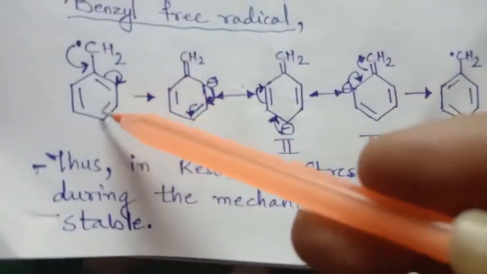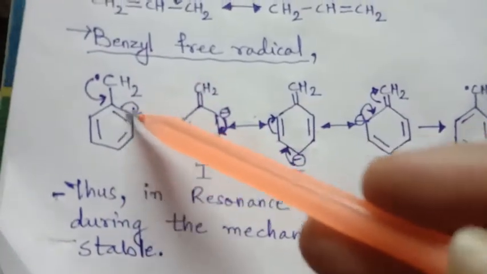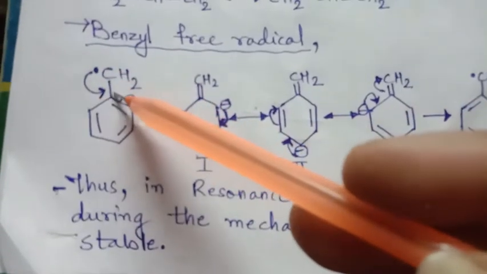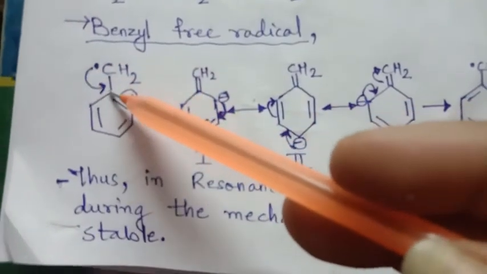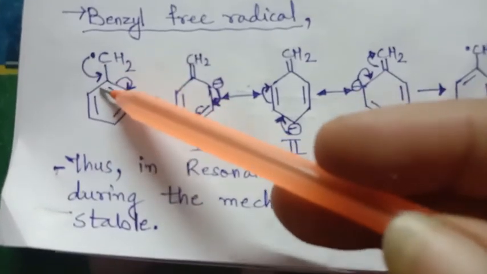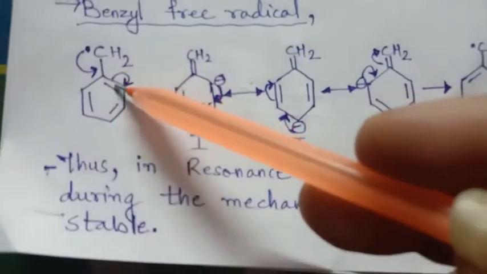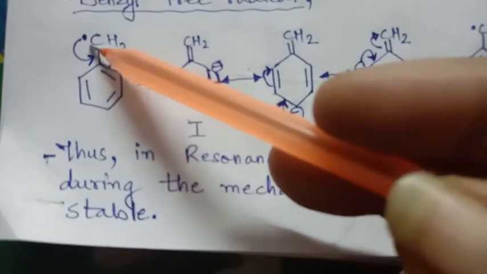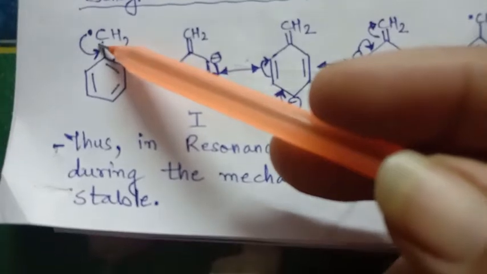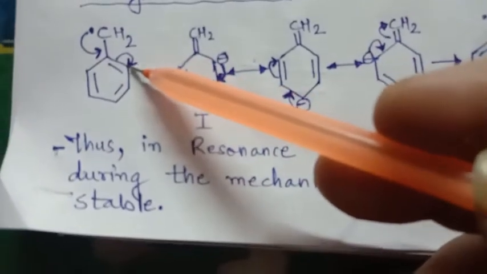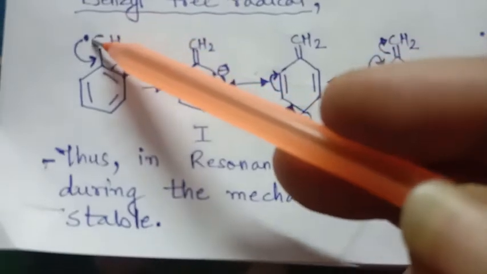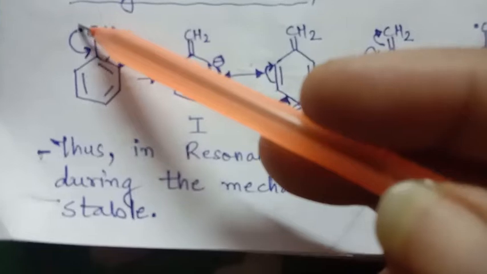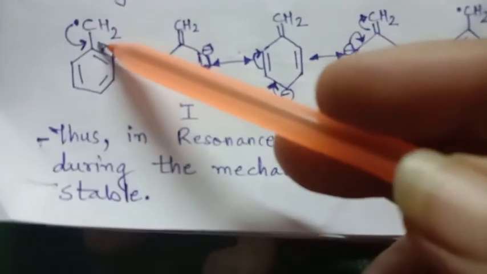See, here it is benzyl free radical: benzene ring attached with the alkyl group. This free radical will try to come over here. So now if this comes here, it will need one more electron to bond over here. So at the same time, simultaneously, this bond will shift and one electron will be given to this electron. So here it will be two double bonds, and then this will be positive. Why positive here? Because this is the free electron. Free radical means free electron.